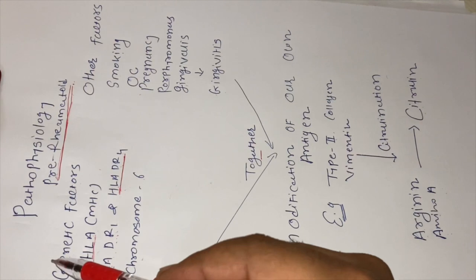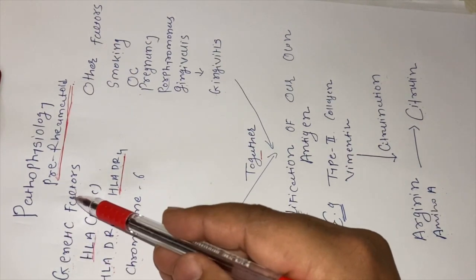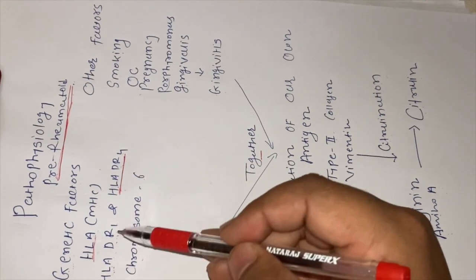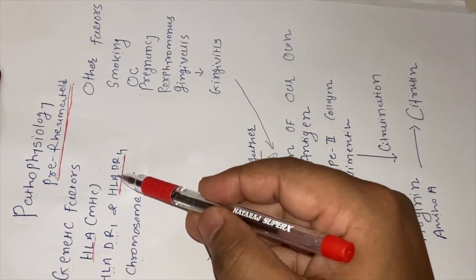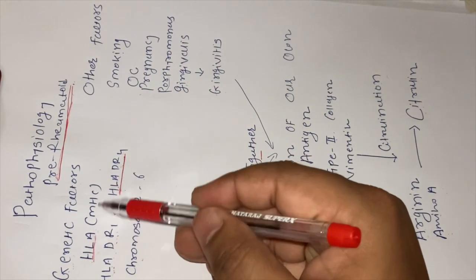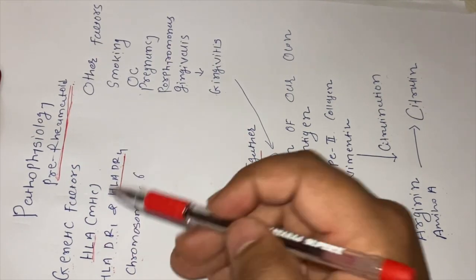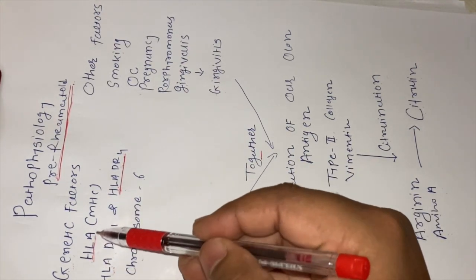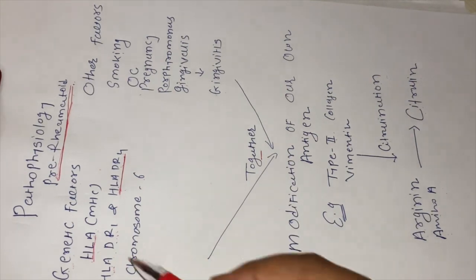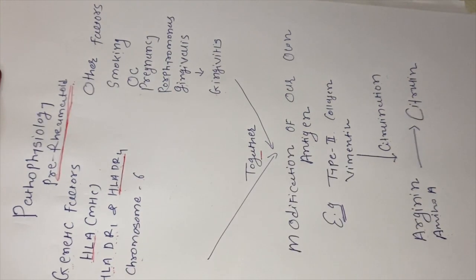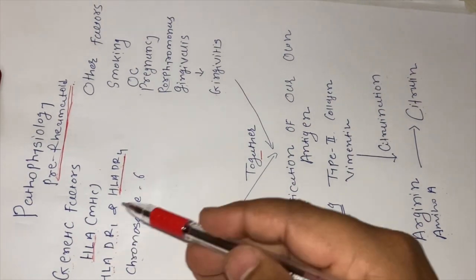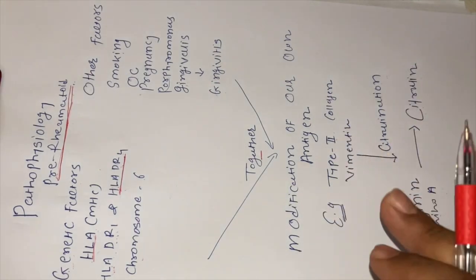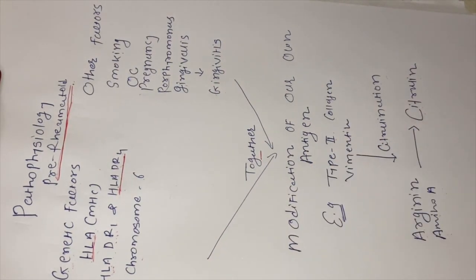So it includes genetic modification, or we can say genetic factors. For example, HLA-DR4 and HLA-DR1. In that too, specifically HLA-DR4. We know that it belongs to the human leukocyte antigen system. Many autoimmune disorders have this genetic modification in the human leukocyte antigen system. They are normally seen on chromosome number 6. So the presence of these HLA genes, human leukocyte antigens, makes the group of people more susceptible to develop rheumatoid arthritis.